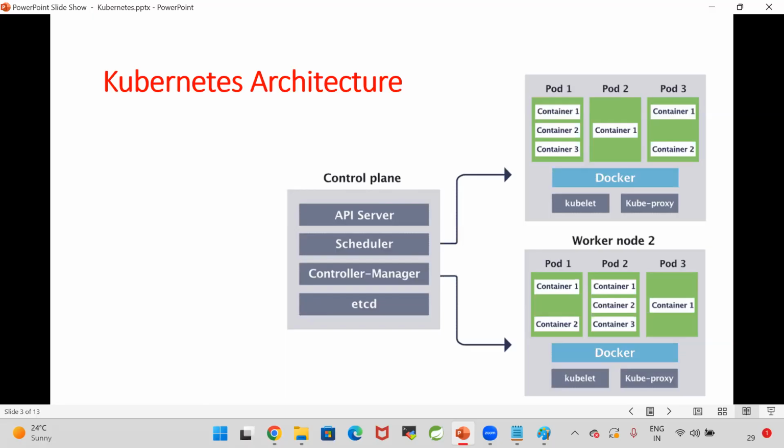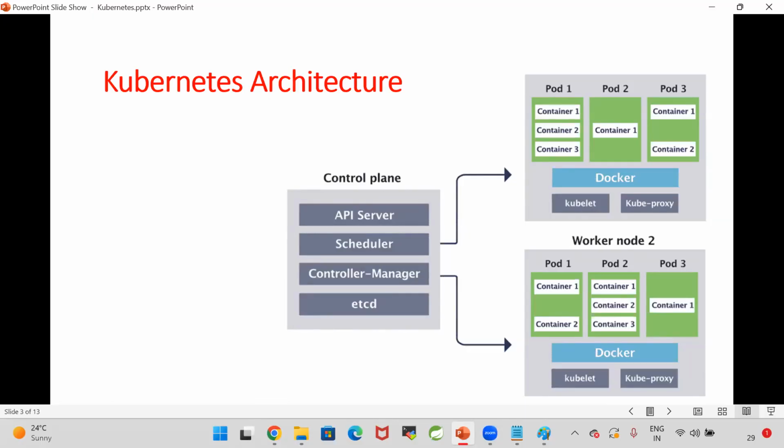API server, scheduler, controller manager, etcd. The API server is responsible for handling incoming requests to deploy applications. That incoming request will be stored in the etcd database. etcd is an in-memory database in Kubernetes. Then the scheduler will come. The scheduler will go to etcd and check what pending requests are available.